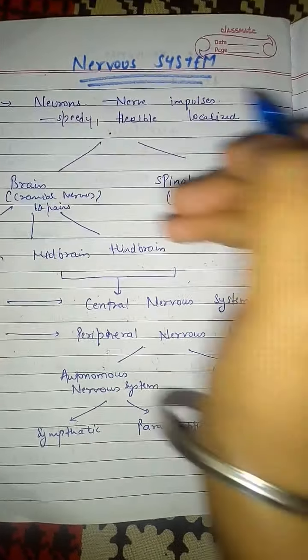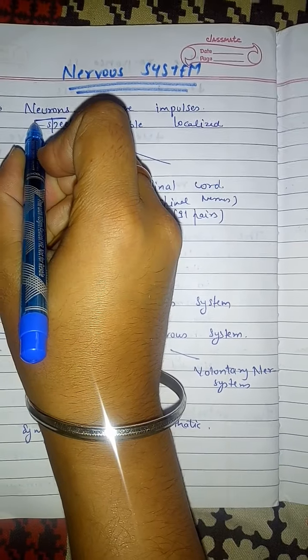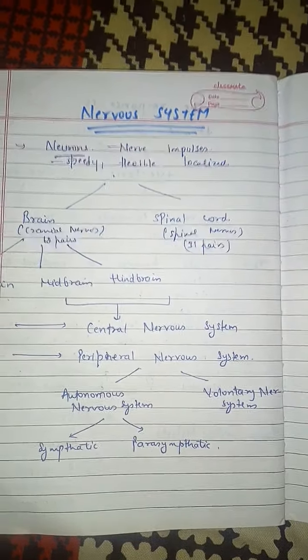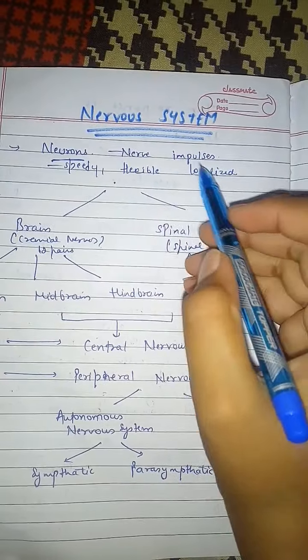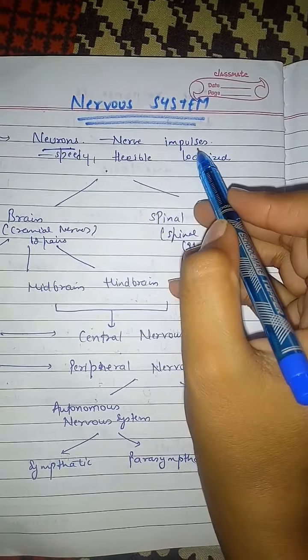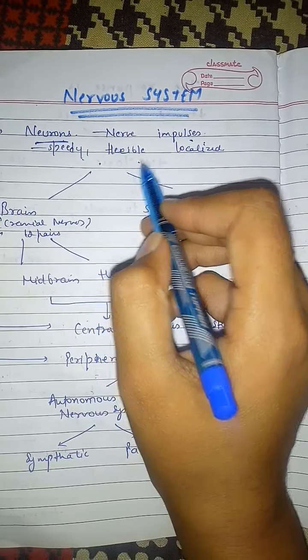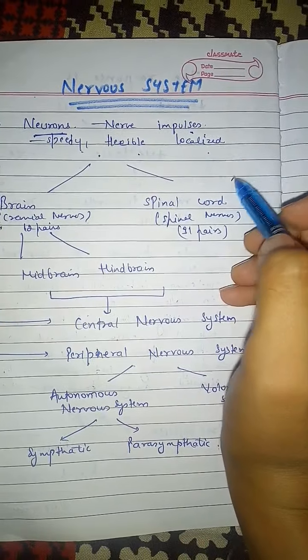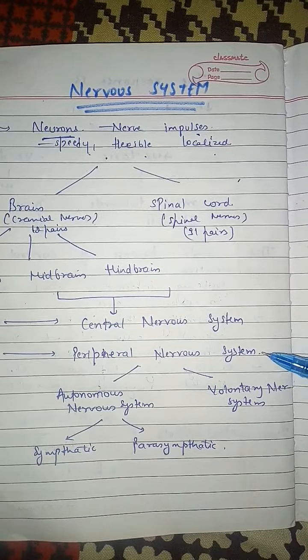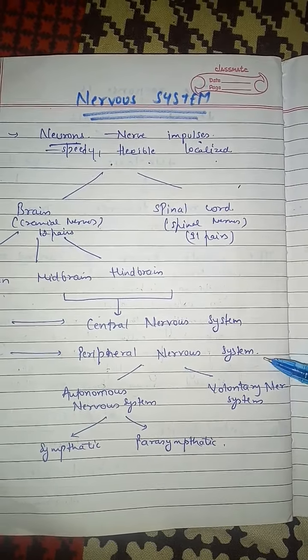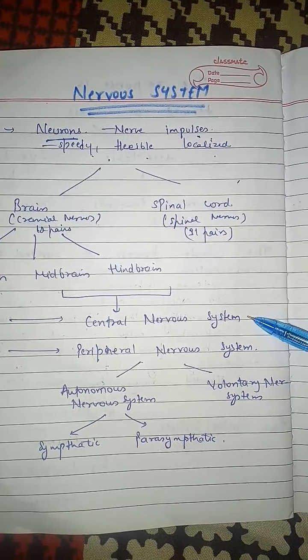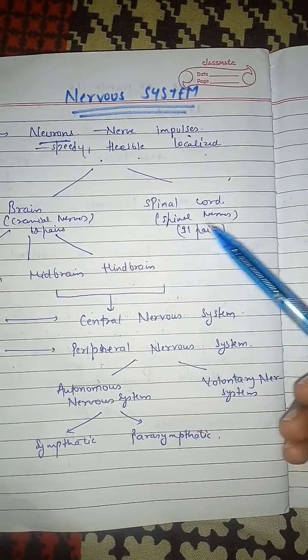Nervous system. Neurons are the chief cells which produce the responses, and these neurons transmit nerve impulses. These nerve impulses are speedy, flexible and localized. The nervous system has two parts, that is the central nervous system and the peripheral nervous system. The central nervous system consists of the brain and spinal cord.